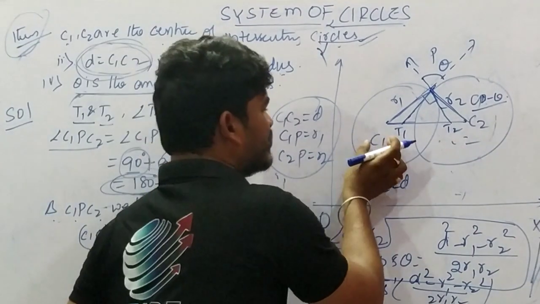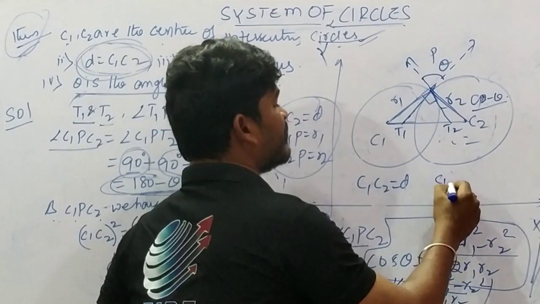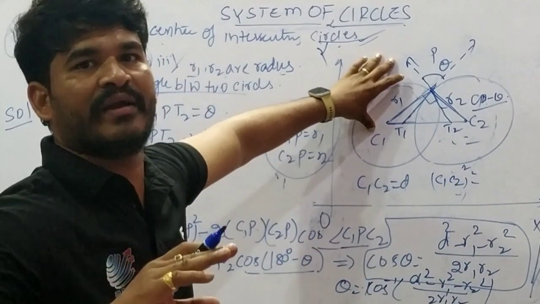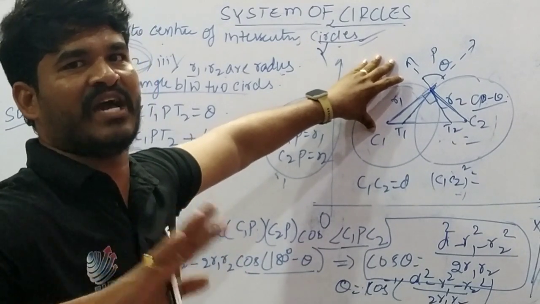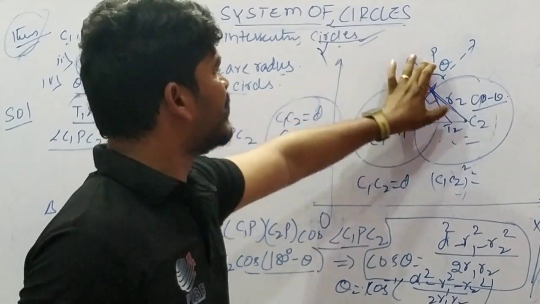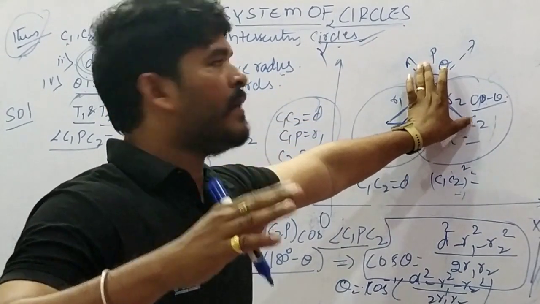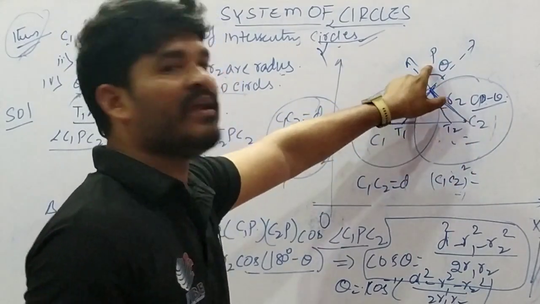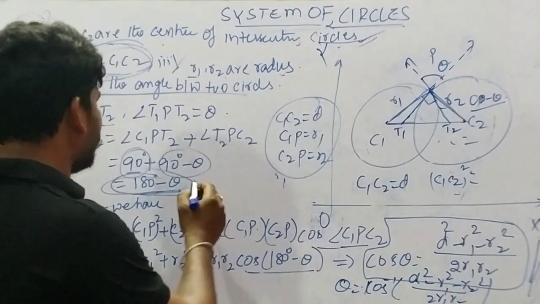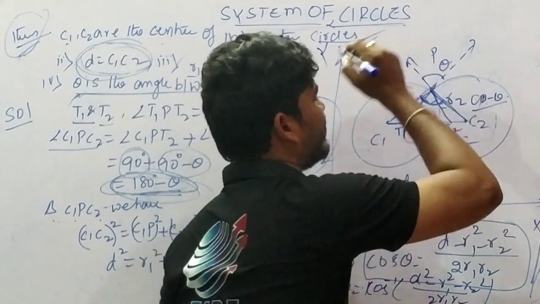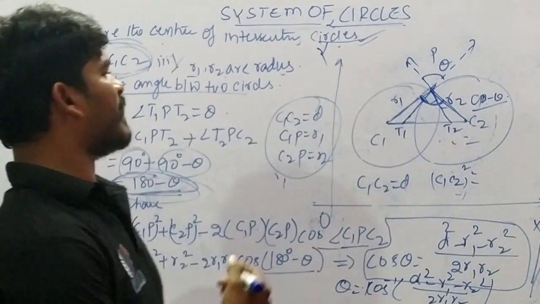Therefore C1C2 whole square equals, why? Because this is the squaring of the distance between the centers of both circles. Therefore, C1P whole square plus C2P whole square minus 2 C1P into C2P cos of 180 minus theta. Already we get this angle 180 minus theta, so we apply it here.